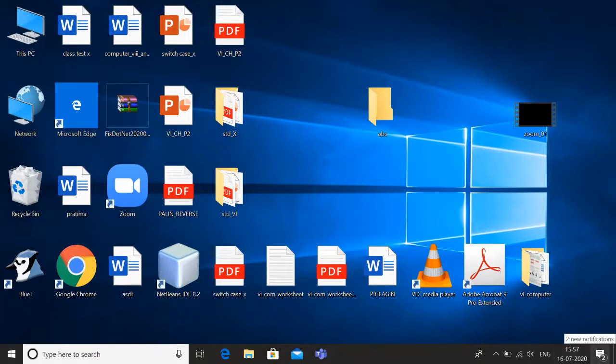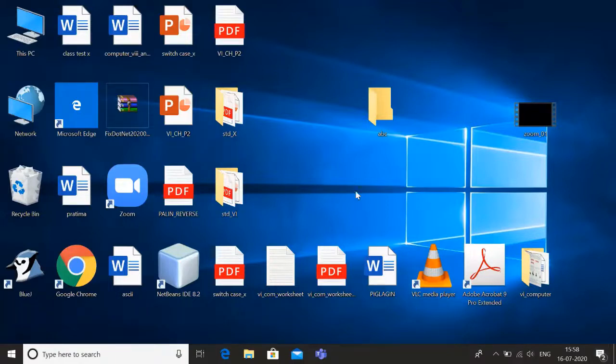In the action center, any new message, new mail, or notification will come, and you can see it from here. This is called the action center. The system tray displays the icons of certain programs that provide status and notification about things like incoming mail and updates.